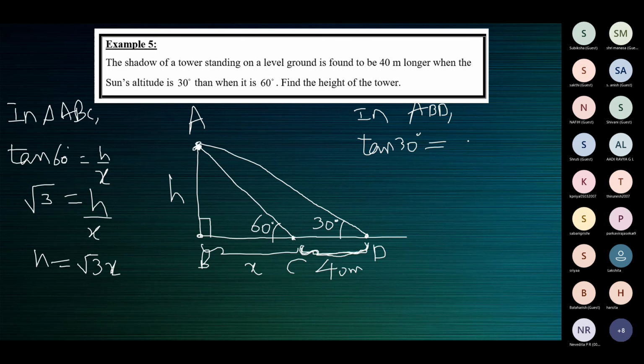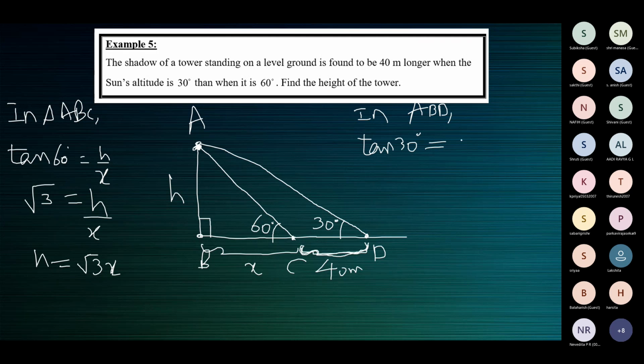The shadow starts from the foot of the tower. BC is the shadow when it is 60 degrees. BD is the shadow when it is 30 degrees. Then why is CD 40 meters? It is 40 meters longer when it is 30 degrees. So that extra length of shadow is CD.